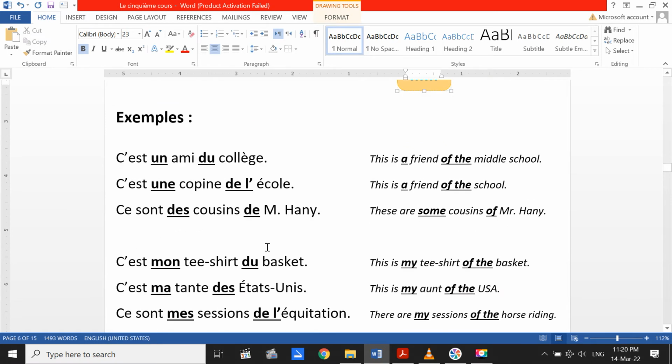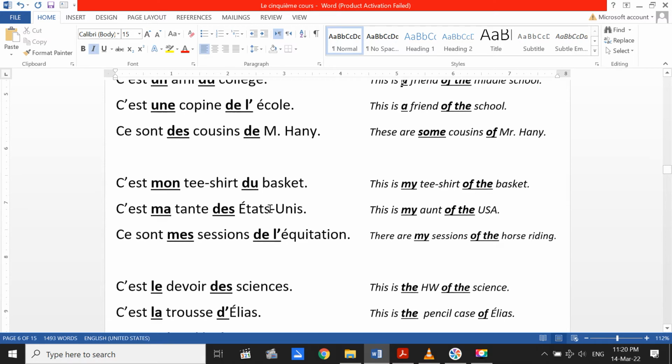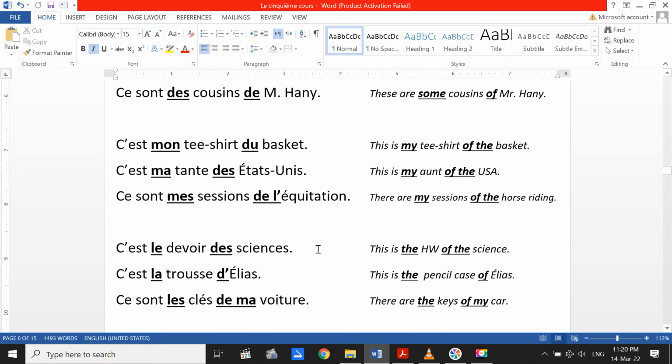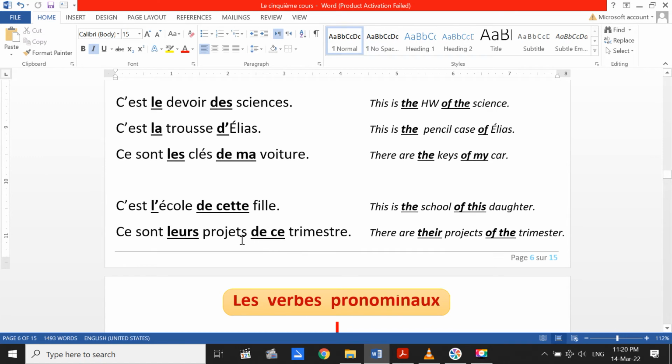This example, c'est un ami du collège. This is a friend of the middle school. C'est une copine de l'école. Ce sont des cousins de Monsieur Hani. Donc, c'est mon t-shirt du basket, c'est ma tante des États-Unis, ce sont mes sessions de l'équitation, c'est le devoir des sciences, c'est la trousse d'Elias, ce sont les clés de ma voiture, c'est l'école de cette fille, ce sont leurs projets de ce trimestre.